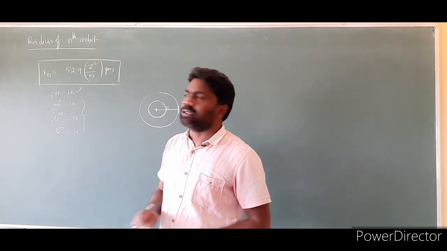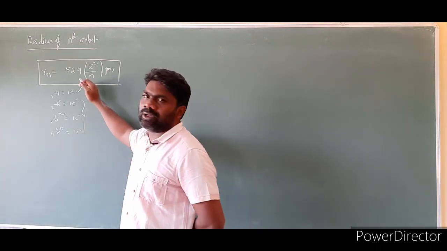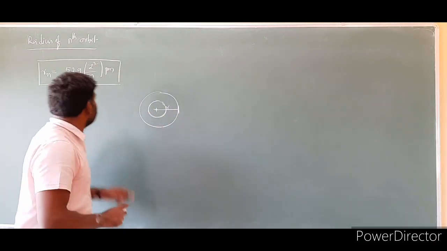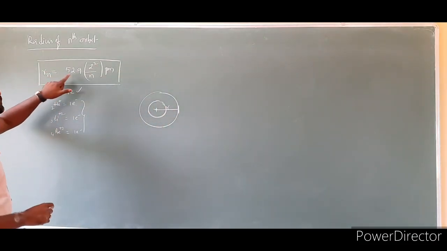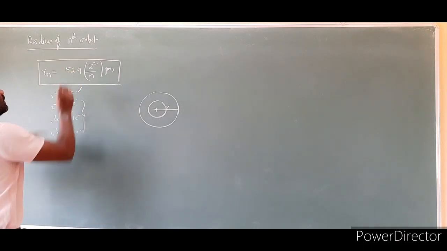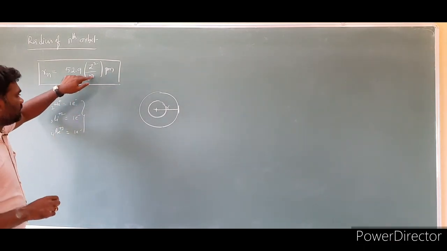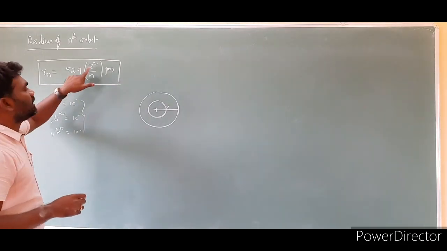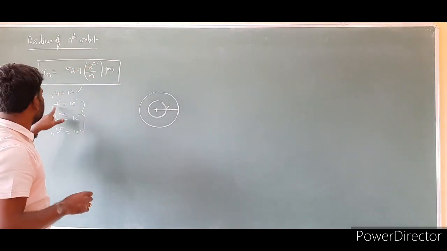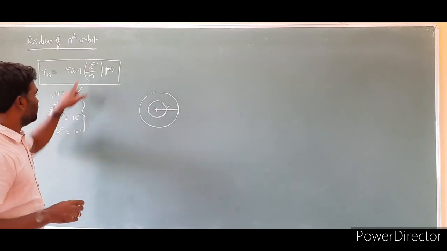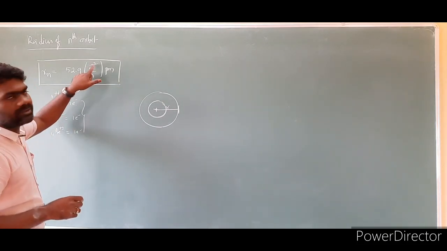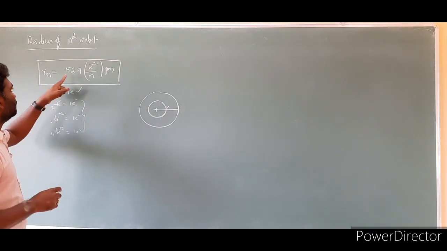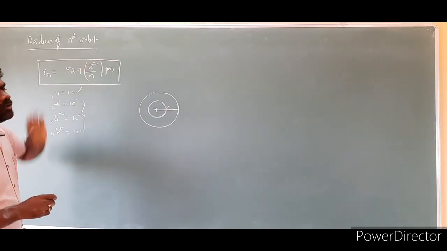So Bohr calculated the radius of the nth orbit for hydrogen and even for hydrogen-like species, using this formula: Rn is equal to 52.9 Z square by n square. The Z value we can take as 1, 2, 3, 4 and so on. For hydrogen, Z is equal to 1. For helium, Z is equal to 2. For lithium plus 2, Z is equal to 3, and for beryllium plus 3, Z value is 4. So it is 52.9 Z square by n picometers.